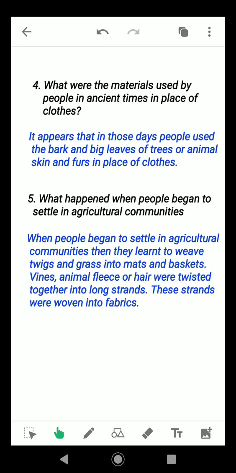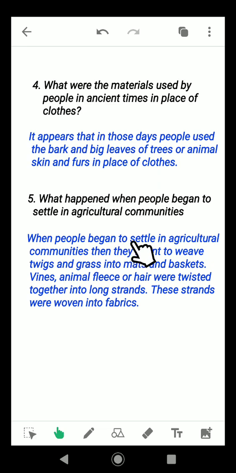What were the materials used by people in ancient times in place of clothes? It appears that in those days people used the bark and the big leaves of trees or animal skin and fur in the place of clothes. What happened when people began to settle in agricultural communities?